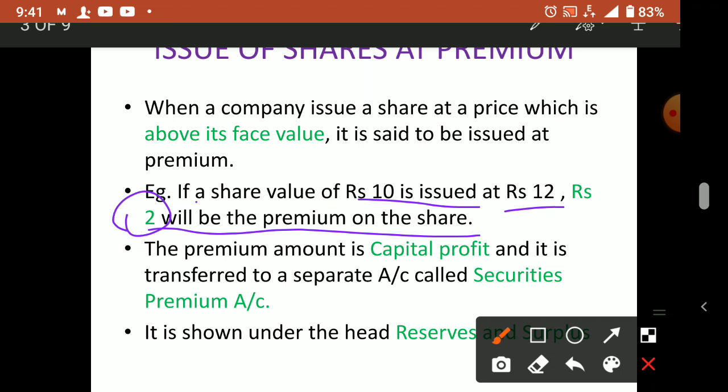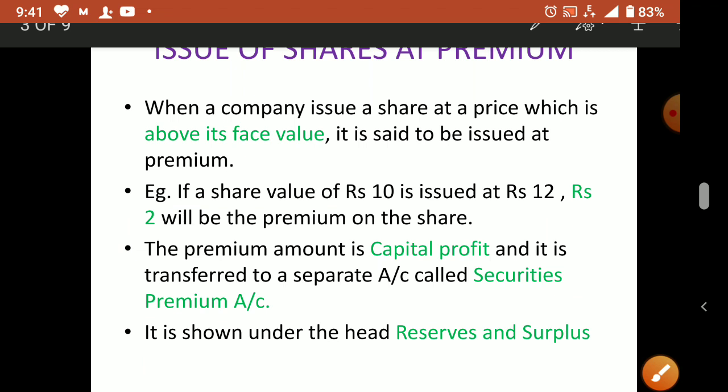So capital profit and revenue profit, two types of profits are there. Capital profit is related to capital items, or it is not from the normal course of activities of the business. So this extra amount collected through premium is capital profit, and it is transferred to a separate account that is called what? Securities premium account, or we can say securities premium reserve account, SPR. Then it is shown under the heading reserves and surplus in the balance sheet.